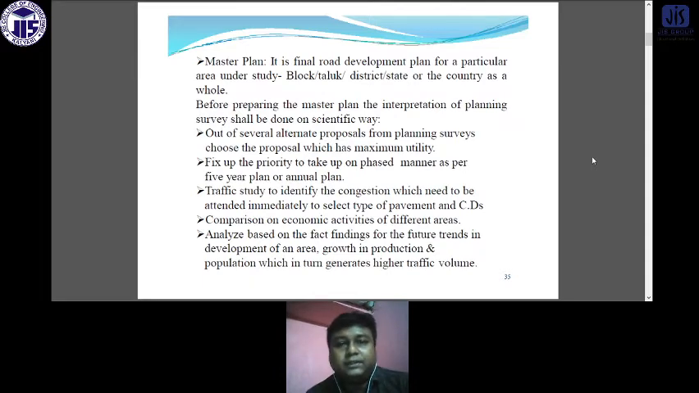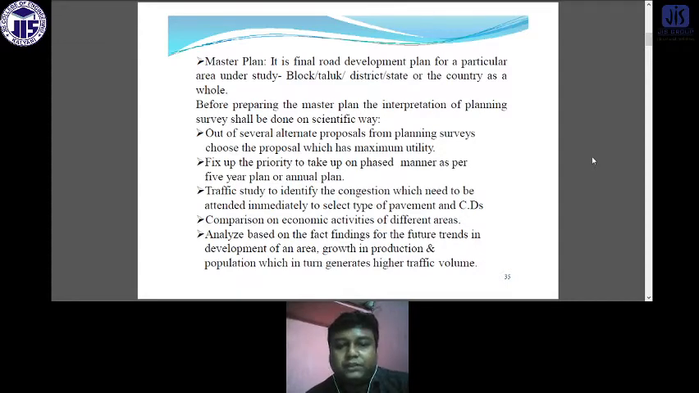The master plan is a final road development plan for a particular area under study: a block, taluk, district, state or the country as a whole. Before preparing the master plan, the interpretation of the planning survey shall be done in a scientific way. Out of the several alternative proposals from the planning survey, choose the proposal which has the maximum utility. Fix the priority to take up in a phased manner as per the 5-year plan or the annual plan.